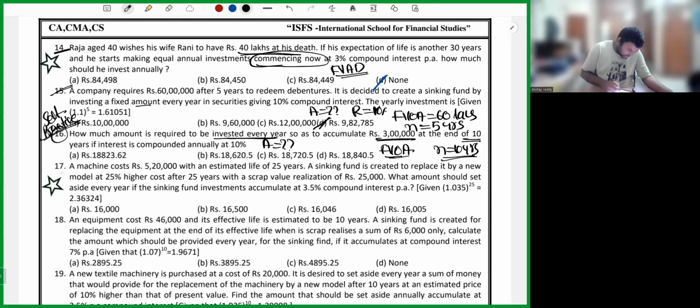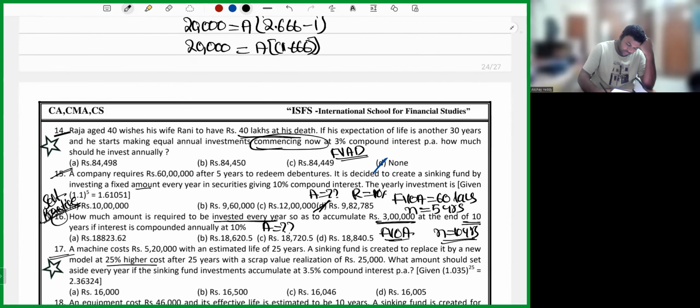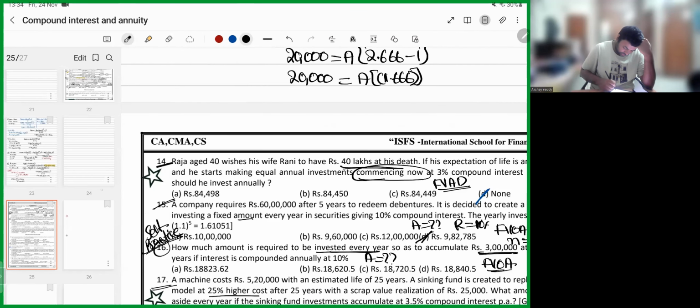Now question number 17. A machine costs 5,20,000 with an estimated life of 25 years. A sinking fund is created to replace it by a new model at 25% higher cost after 25 years, with a scrap value realization of 25,000. What amount should be set aside every year if sinking fund investments accumulate 3.5% compound interest? Let's do it. It's a simple one, yet it's a most important sum. Many times it has been asked in the exam.